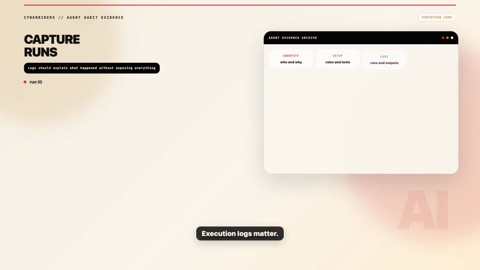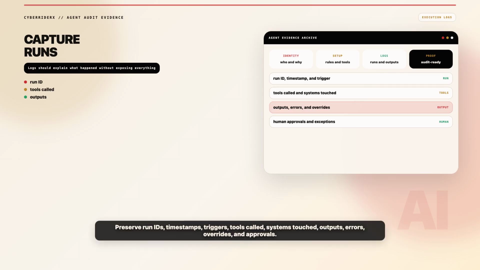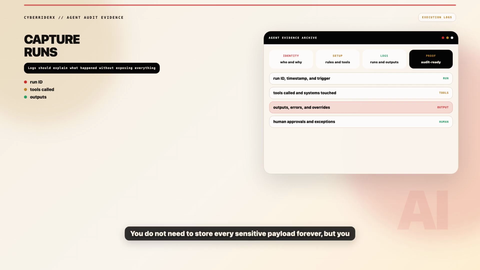Execution logs matter. Preserve run IDs, timestamps, triggering user or job, input summary, tools called, systems touched, outputs created, errors, overrides, and human approvals. You do not need to store every sensitive payload forever, but you do need enough metadata to explain what happened.